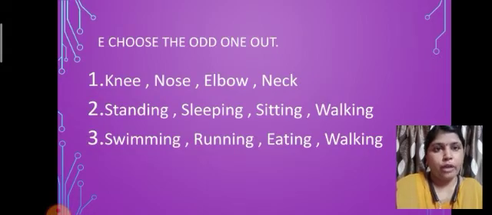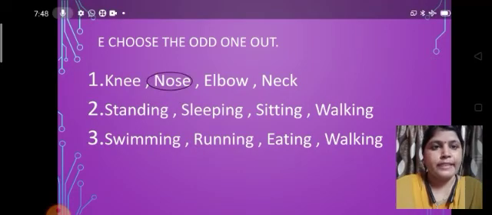So we have to find the odd one out. Okay, let us discuss number 1: knee, nose, elbow and neck. So see, what will be the answer? Yes, the answer is nose.